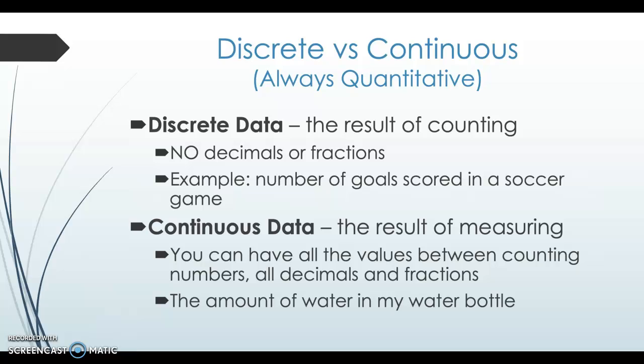So when you are measuring something and you can have fractions and decimals, that's continuous. If it has to be counting numbers, you have discrete. And there's the difference between qualitative and quantitative, and broken down difference between discrete and continuous.